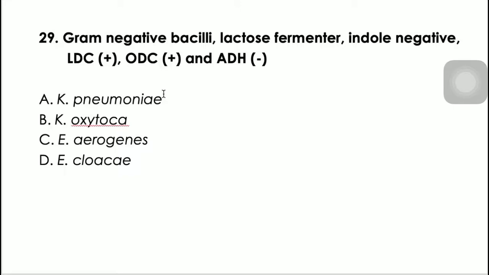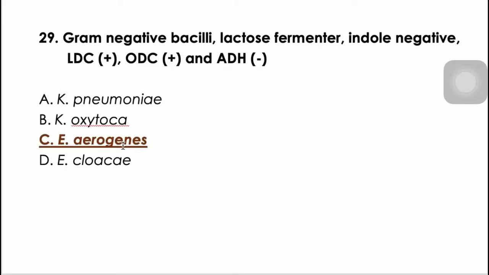29, gram-negative bacilli, lactose fermenter, indole negative naman. So again, cancel mo si Oxytoca because Oxytoca is indole positive, no? And then we have lysine decarboxylase positive at saka ornithine decarboxylase positive, arginine dihydrolase negative. So this one is true for yung first two nga po for Enterobacter aerogenes.